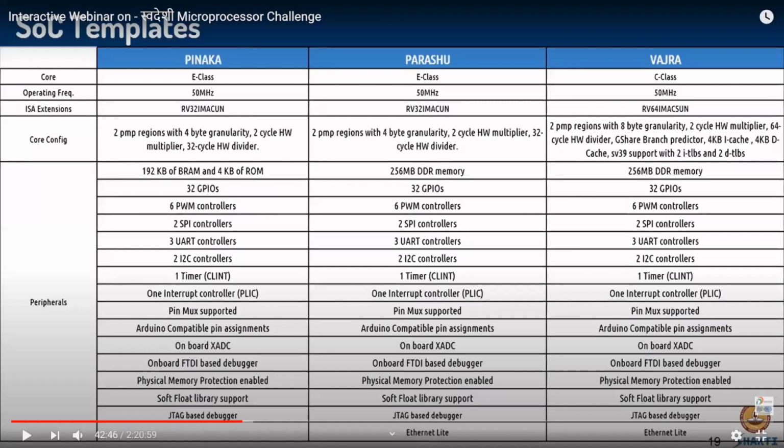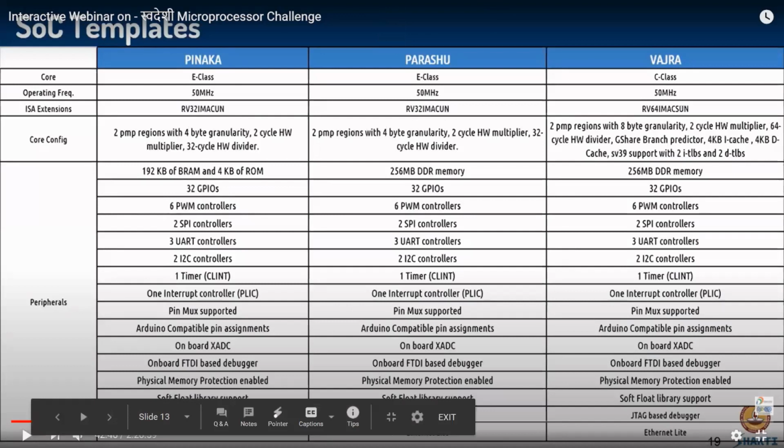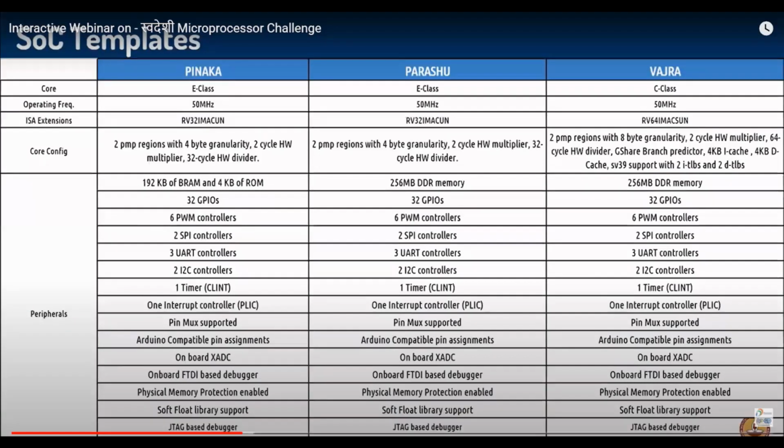The only change is in the memory, right? Otherwise, pretty much they have the same configuration, right? FPU is available for Vajra, which I guess... where is it? It's not in this, right? But the core configuration is different. Branch predictors and cache memory are more in the C class. And maybe Midhun sir once said in one of our meetings that FPU would be required, I guess.